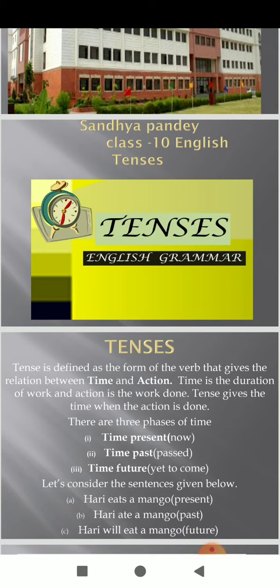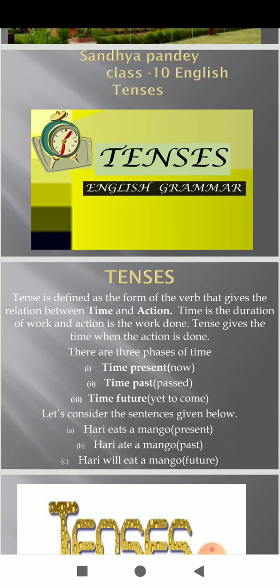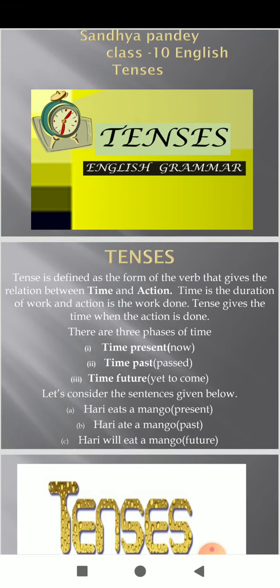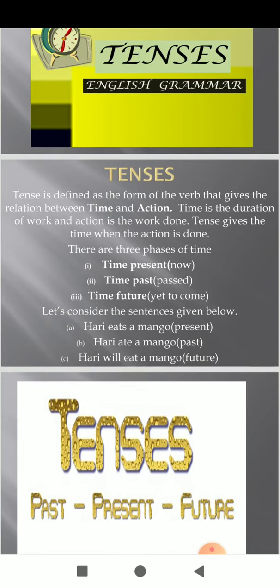Tense symbolizes the ever-moving, non-stop wheel of time, which is forever busy gathering moments of future and throwing them into the dustbin of past. For a learner of English language, students, just please remember that complete and thorough knowledge of tenses is of vital importance. Because if English language is a train, tenses are the tracks on which the train moves. Now, there are three phases of time. Time present, now. Time past, which has passed. Time future means yet to come.